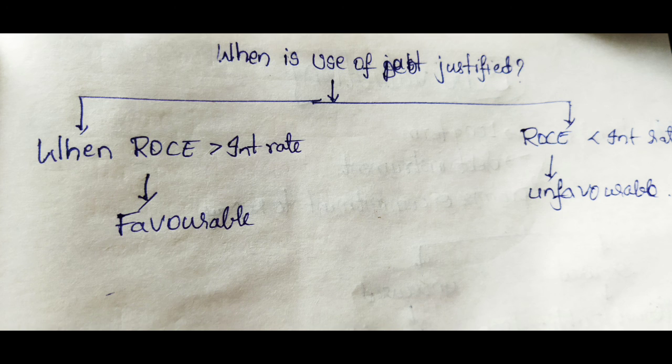So you have to say to the theater owner, you can use debt up to a certain point of time, because ticket sales nowadays are very low compared to the previous period. So use debt, get the benefit of leverage, but only up to a certain point of time where EPS is increased, that is, maximized. So you have to say to the theater owner, you can do it, but use fixed cost, that is nothing but interest, only up to a certain point of time.